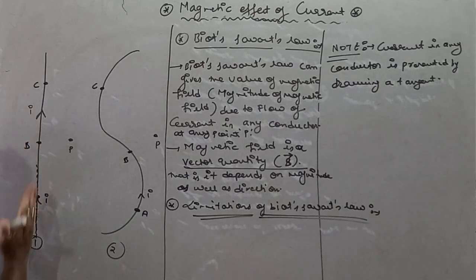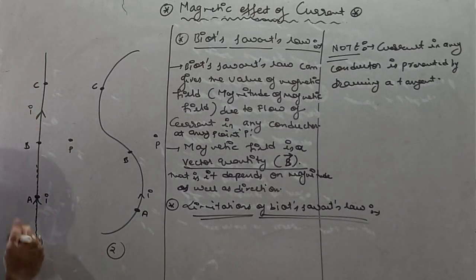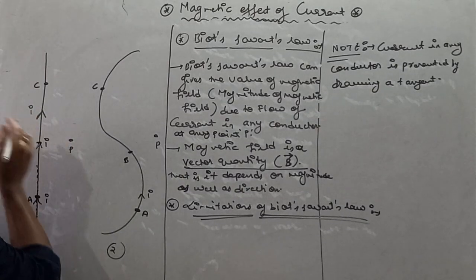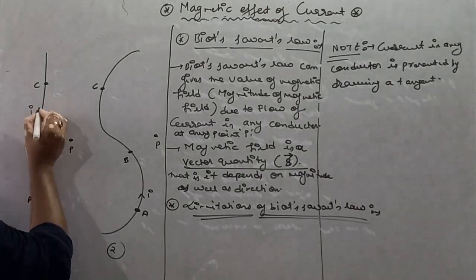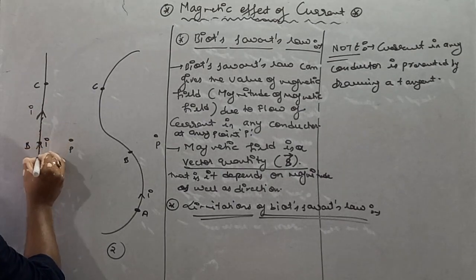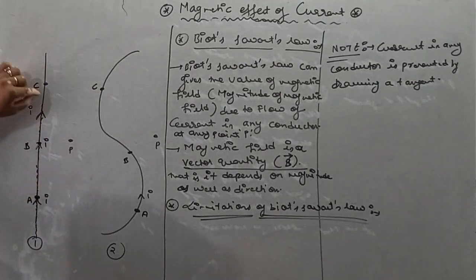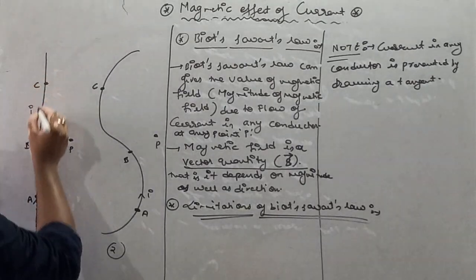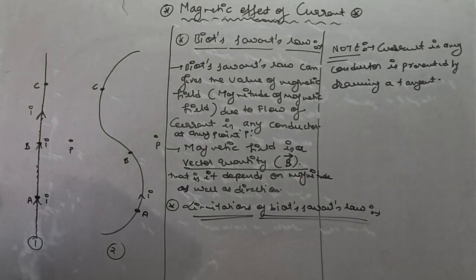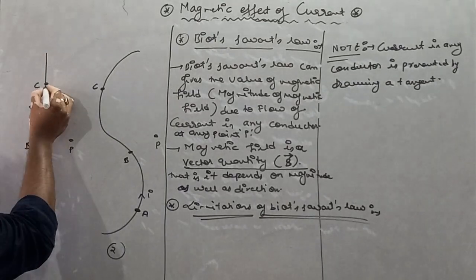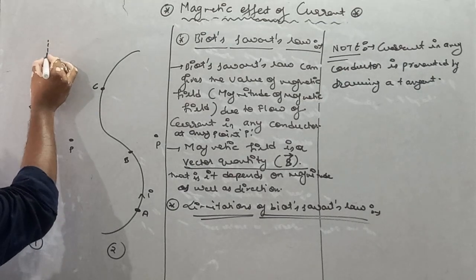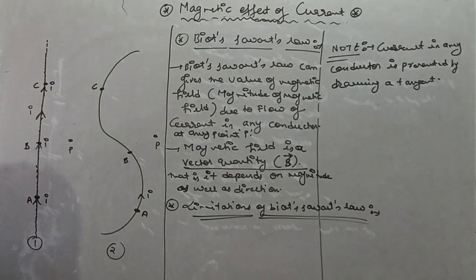So the direction of current is like this at point A. Similarly, at point B also the value of current must be I and its direction is represented by drawing a tangent, so the direction of current at point B is this. Similarly, if current I is present in this whole wire, then point C also carries the same current I, and the current is represented by drawing a tangent. The direction of tangent is like this.